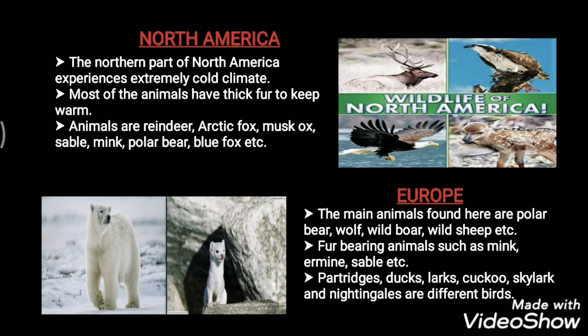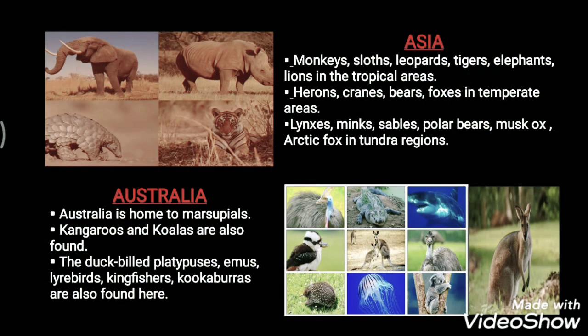Now let's see Asia. Asia experiences varied climate and hence has varied wildlife. Monkeys, sloths, leopards, tigers, elephants and lions are found in the tropical areas. If we move on to the temperate areas, the temperate region is the habitat for herons, cranes, bears and foxes. And in the tundra regions, lynx, mink, sables, polar bear, musk ox and arctic fox are all found.